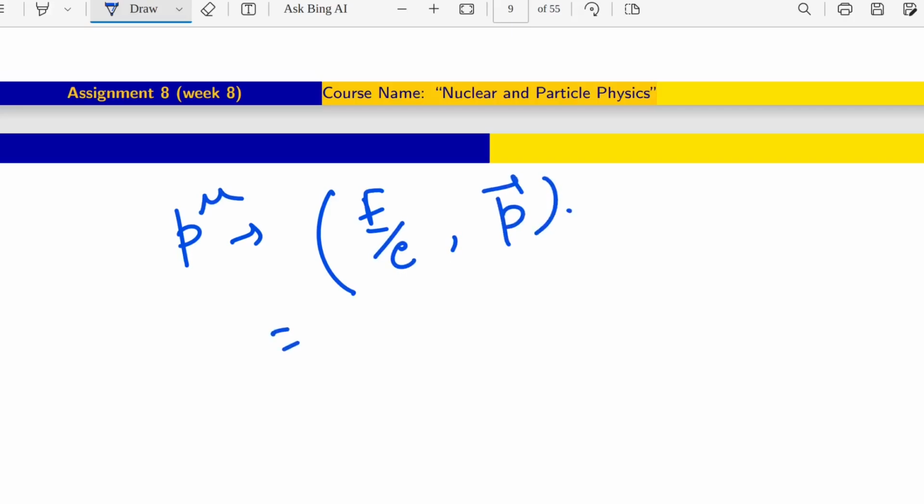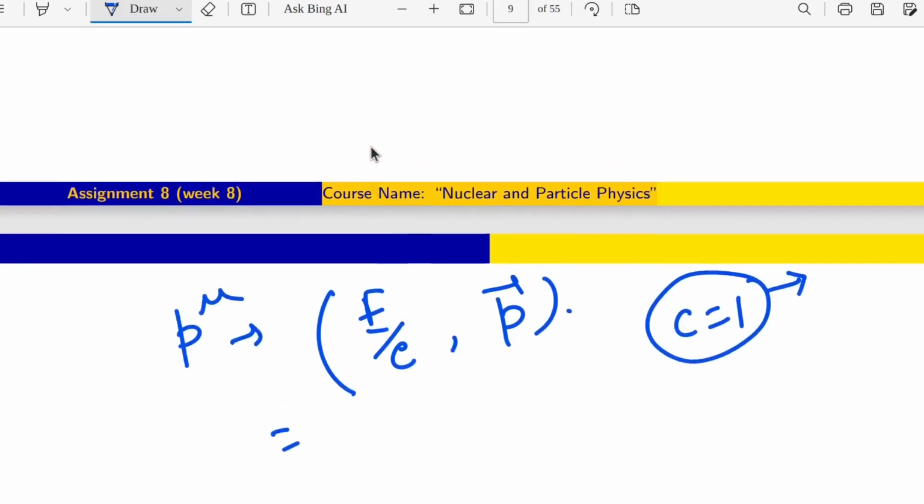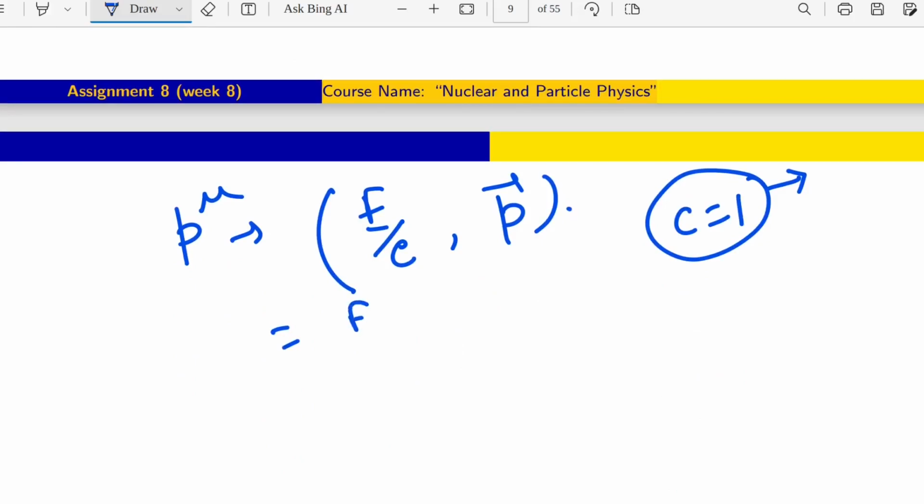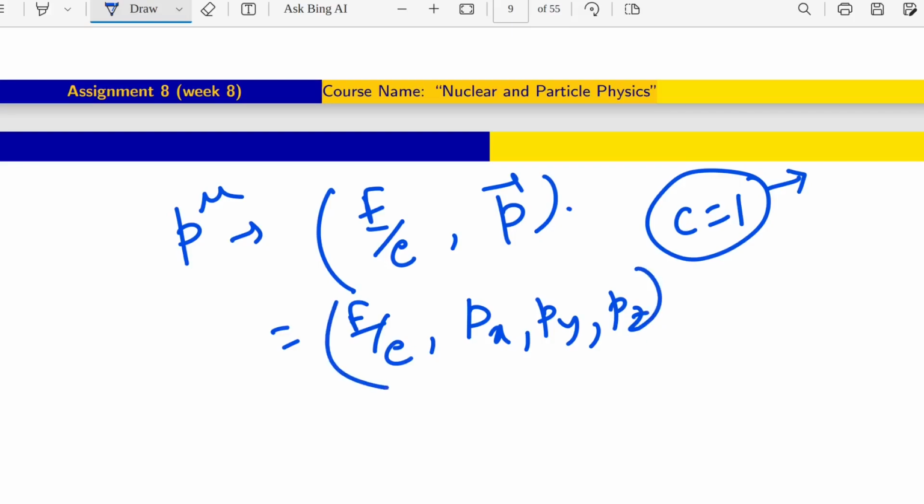Right, so E by c means, if it is in natural units, then c will be 1. But here they are not considering c equals 1, so we are taking c as it is. So E by c, then P vector is Px, Py, Pz. These things will be there in the four-momentum vector.